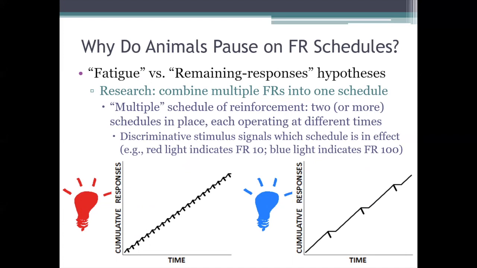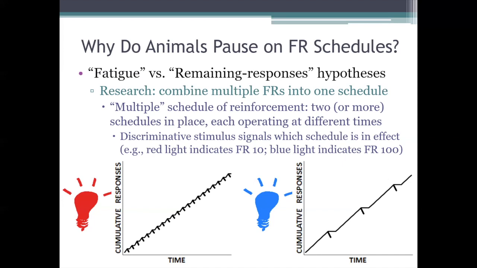stimulus is present. So, for example, if you have a pigeon picking a key in a Skinner box for food, then you might put that pigeon on a multiple schedule where if a red light is turned on, then it gets the food after every 10 pecks. And if a blue light is turned on, then it gets the food after every 100 pecks. So the red light is a discriminative stimulus that indicates that the FR10 schedule is in effect. And the blue light is a discriminative stimulus that indicates that the FR100 schedule is in effect. Okay, so that's how a multiple schedule works.